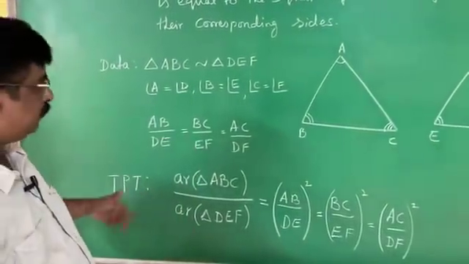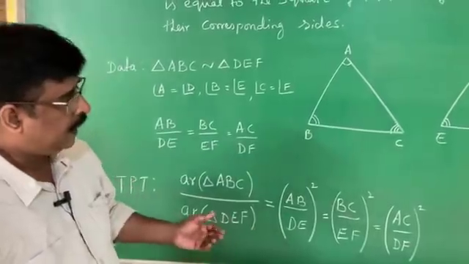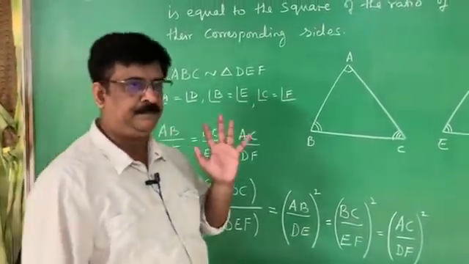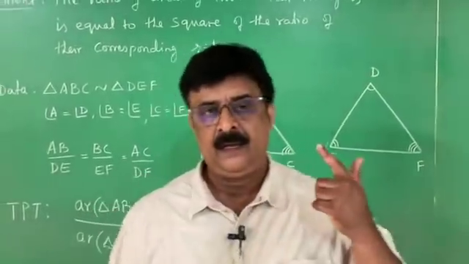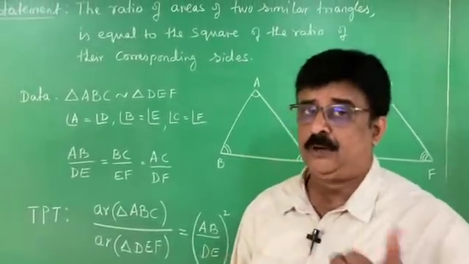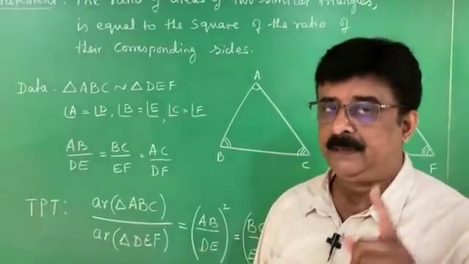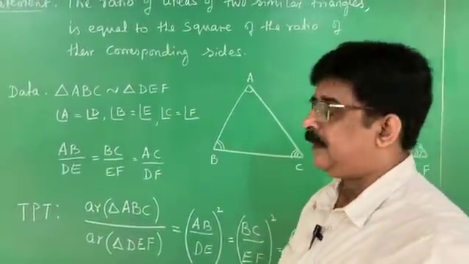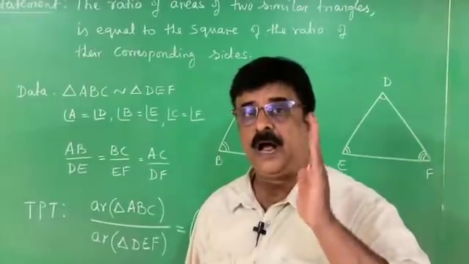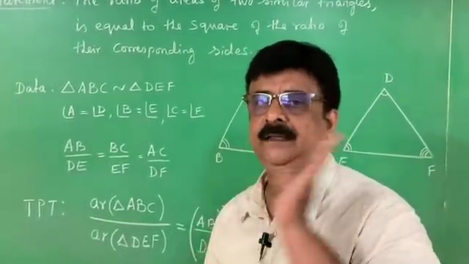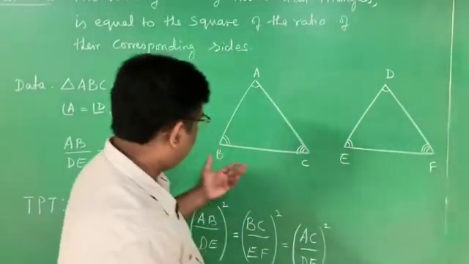Now, before going to the proof, I require one construction. This construction is very simple, you can easily guess. This theorem is based on what? Area, right? What is the formula for the area of a triangle? Area of a triangle is equal to half into base into height. See the diagram.